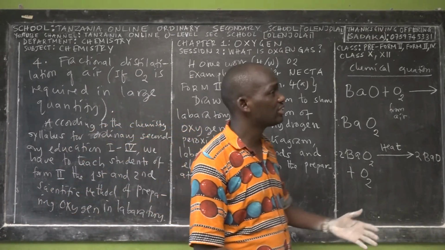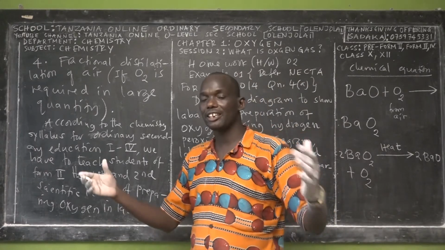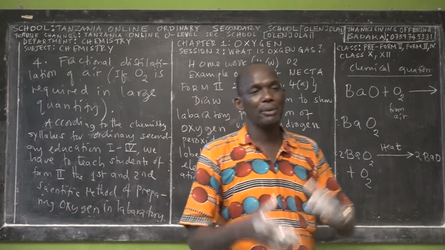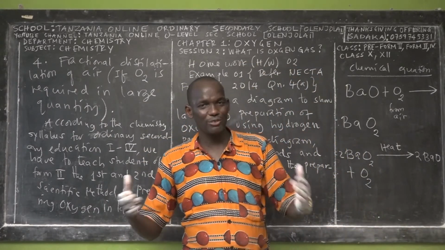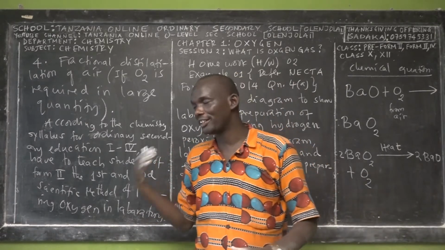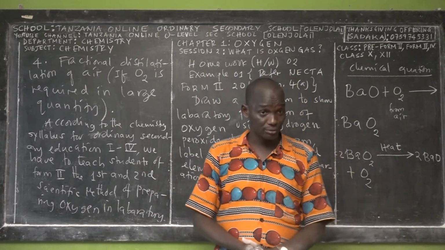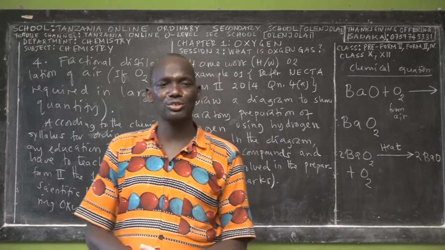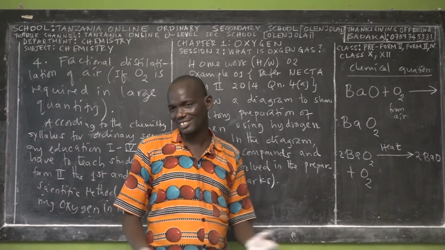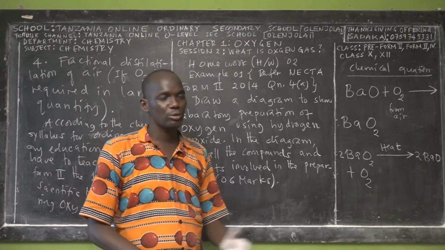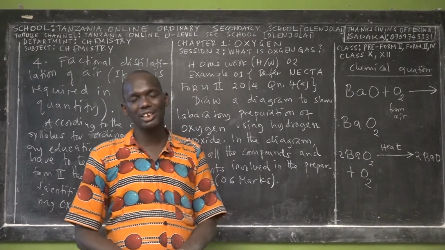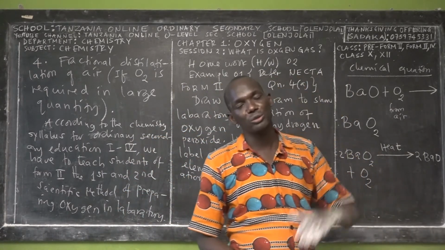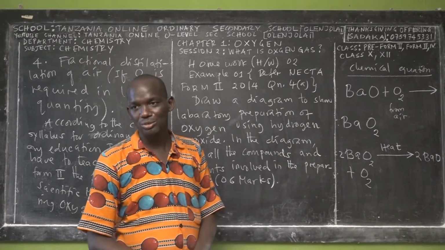And sometimes you can be given a drawing, and then you'll be asked, this is the experiment of preparing gas, right? And then you'll find some other questions mention gas. So if you don't know the laboratory preparation of oxygen, preparing hydrogen, then you'll get confused. But in most cases, in Form 2, we test the students on preparations of oxygen or preparations of hydrogen, right? So for oxygen, we have two ways of preparing it: decomposition of hydrogen peroxide and thermal decomposition of potassium chlorate, right? For hydrogen also, when we go to chapter 2, we'll see what are the methods.